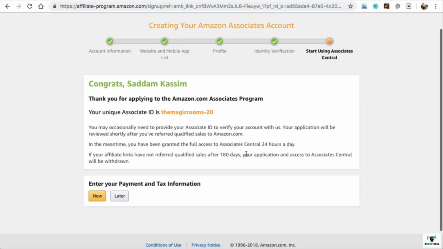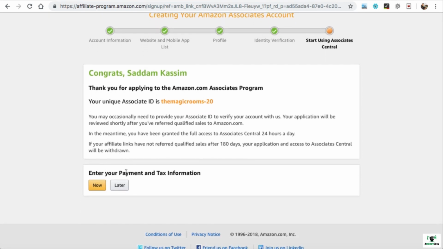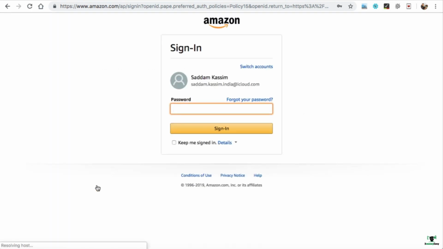Alright, now we need to set a few more things like entering your payment and tax information so that whatever amount you earn from them, they will transfer that amount into your bank account. So let's click on now, and they will ask for your bank details and tax information. So firstly we need to log in again to our account.